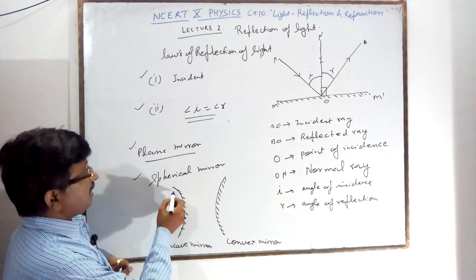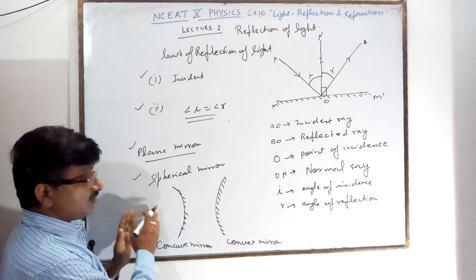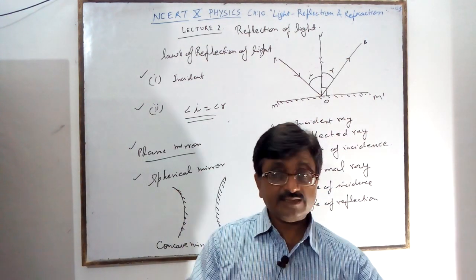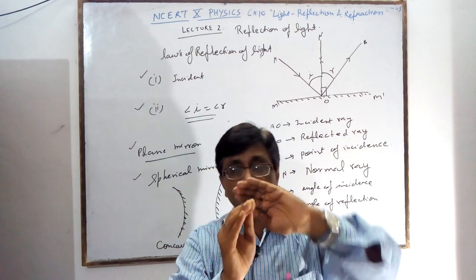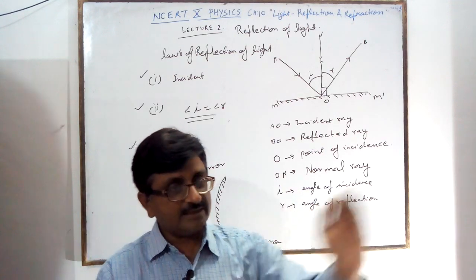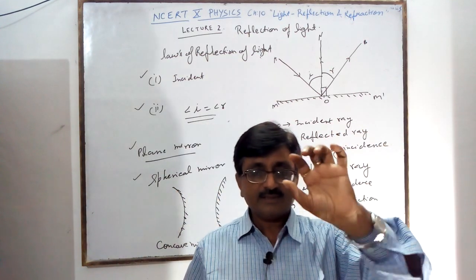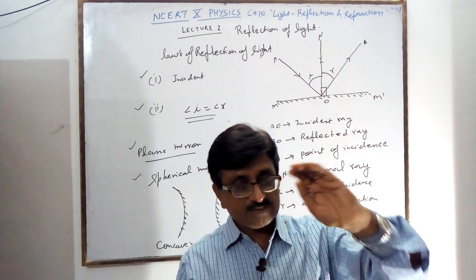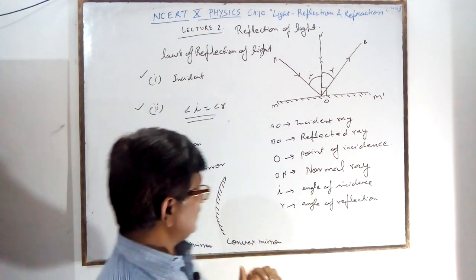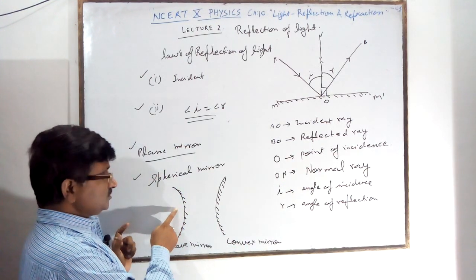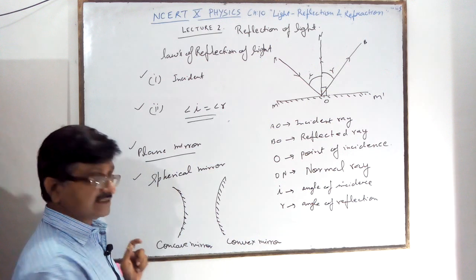This mirror is a part of a sphere. How is it formed? Suppose there is a ball, a sphere, and you cut one portion out of it like an apple. One portion you cut in a round shape and remove it. The part of the spherical curved surface that is taken out will be used as a mirror when you polish one side.